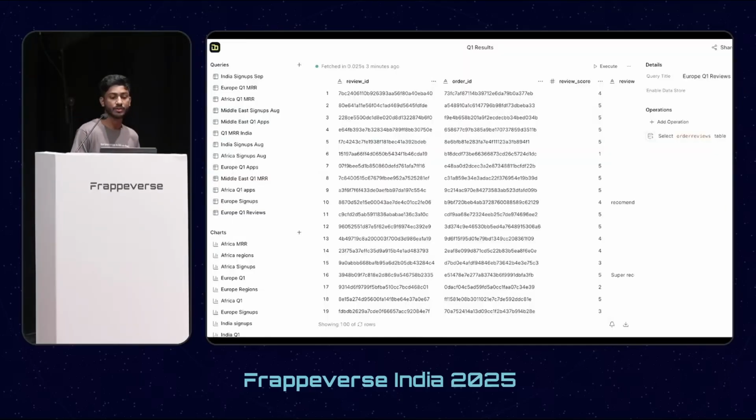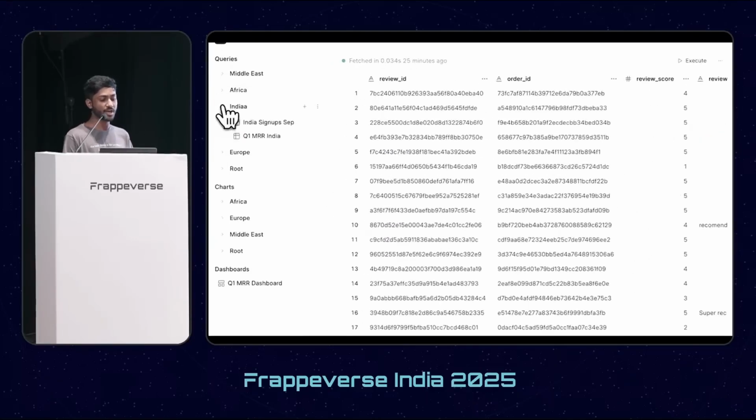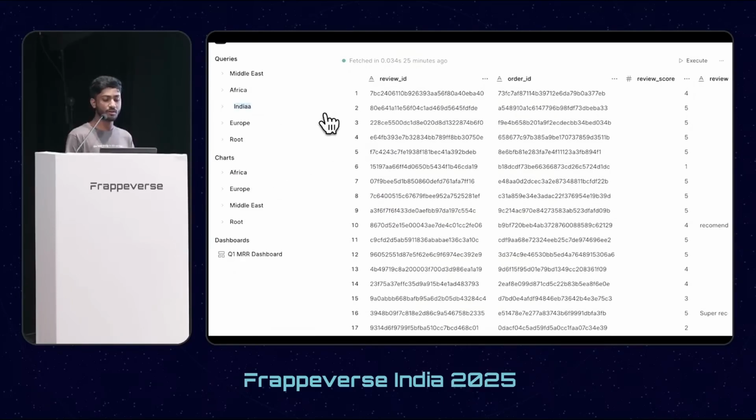And folders. When you have tens of queries and tens of charts in your workbook, it quickly gets cluttered, and it was not a wonderful experience for the end users. So introducing folders to manage your workbook sidebar. You can drag and drop, rearrange, and move your queries into folders, and also rename them. This makes arranging your queries more professional.